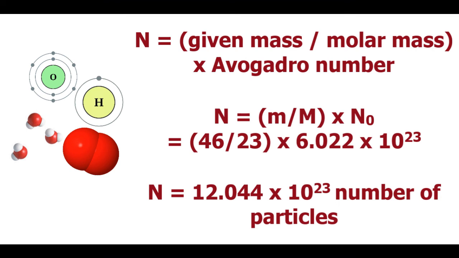So that is capital N is equal to small m divided by capital M multiplied with the Avogadro number. This will be equal to 46 divided by 23 into 6.022 into 10 to the power of 23, which will be equal to 12.044 into 10 to the power of 23.